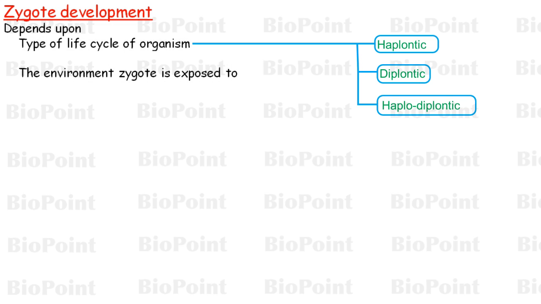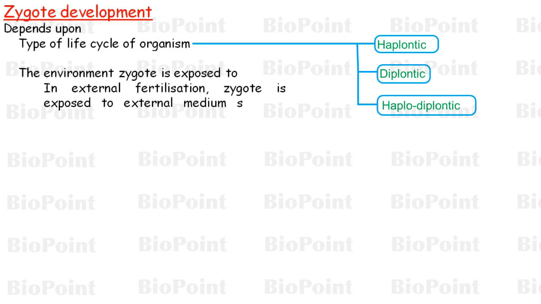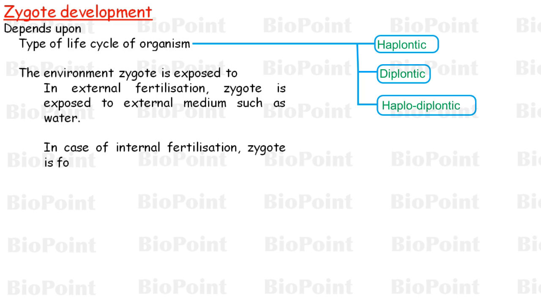For example, in case of external fertilization, zygote is formed in external environment and is exposed to external medium such as water. While in case of internal fertilization, the zygote is formed inside body of organism. So, the development of zygote may vary in different type of organisms.